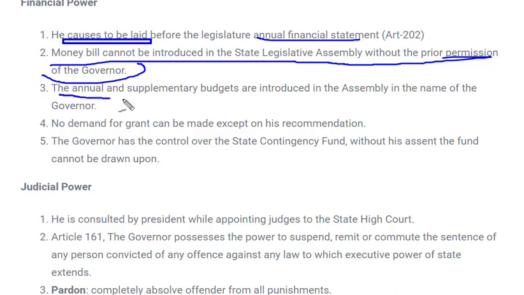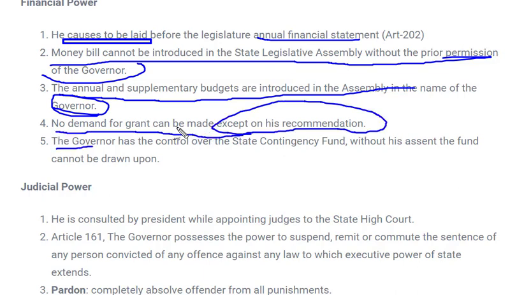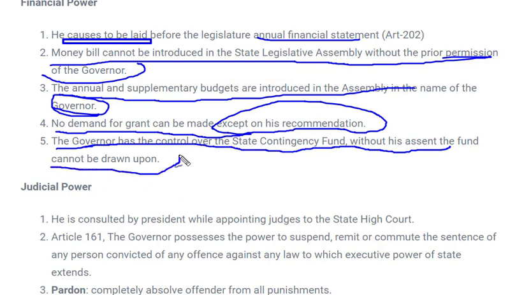Next, the annual and supplementary budget are introduced in the assembly in the name of the governor. Any kind of budget, annual or supplementary, is always presented in the name of the governor in the legislative assembly. No demand for grant can be made except on his recommendation. That means any change cannot be made apart from his recommendation. The governor has control over the state contingency fund. Without his assent, the fund cannot be drawn upon.